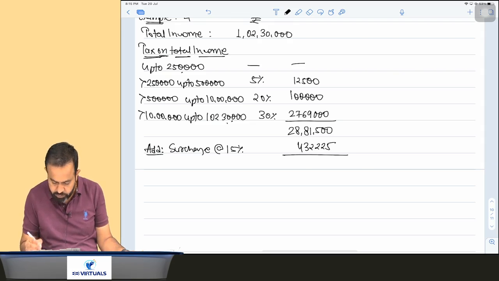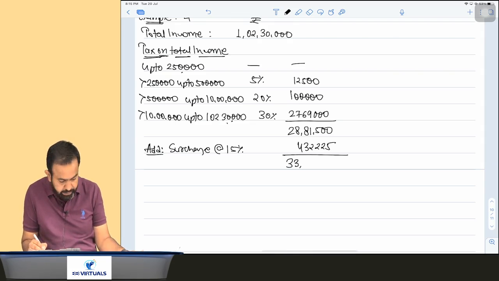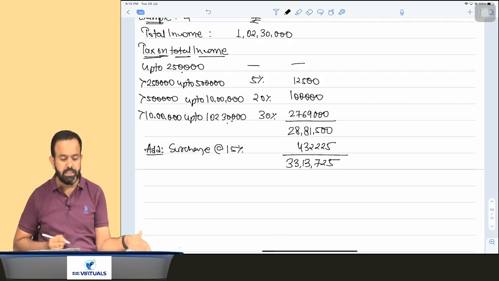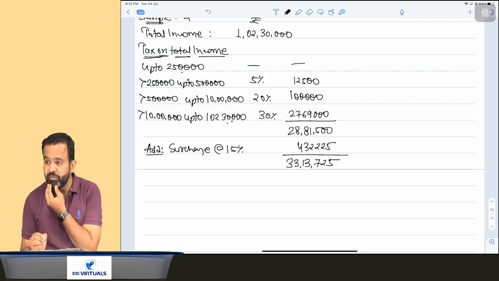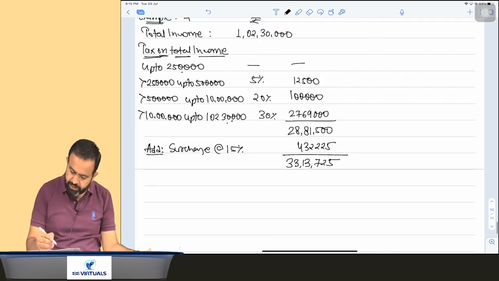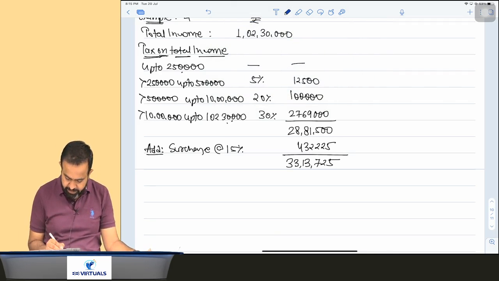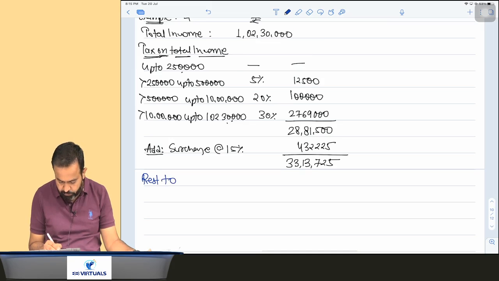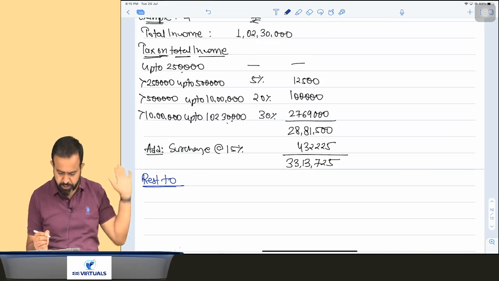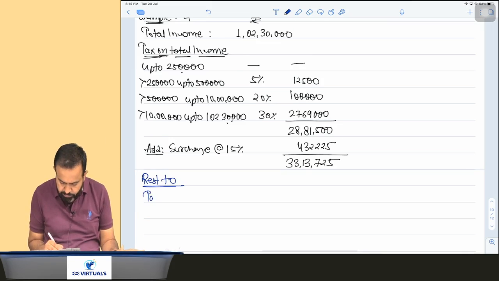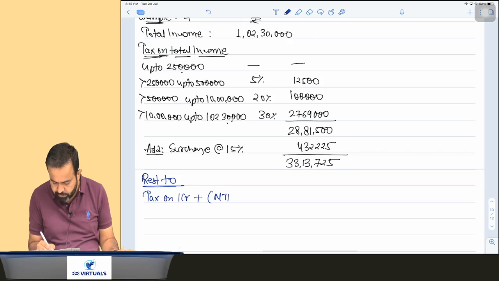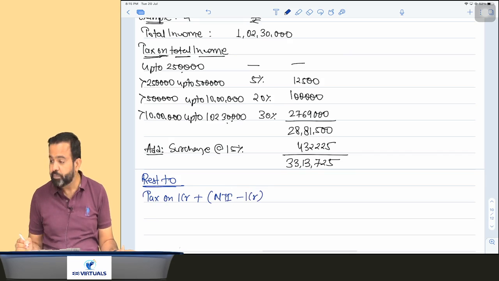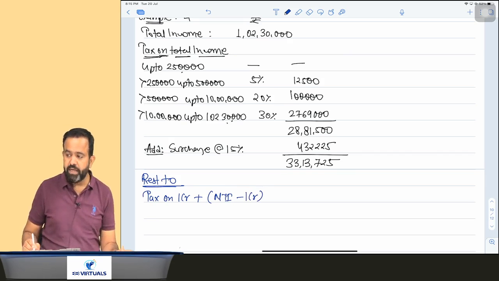225. So what is your total amount? Total amount comes to 33 lakh 13,725. Now here you will write the same funda that this amount is restricted, because income is a little bit more than 1 crore. So restricted to tax on 1 crore plus NTI minus 1 crore.